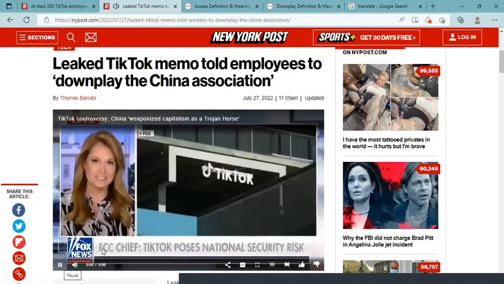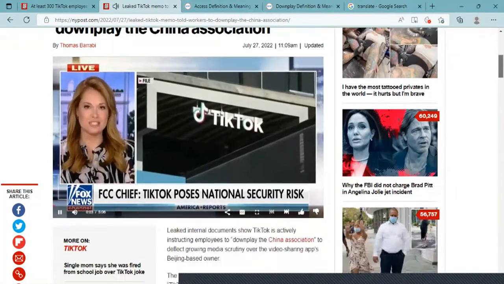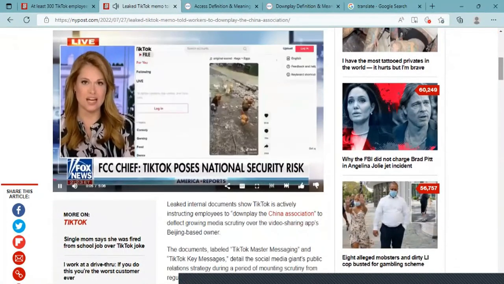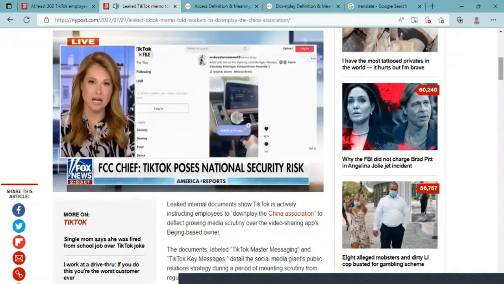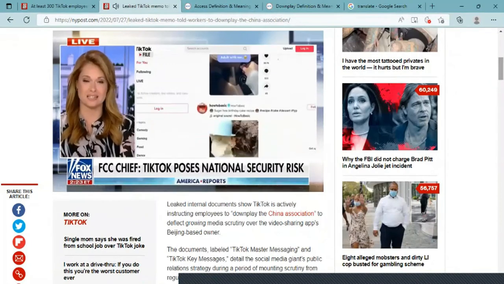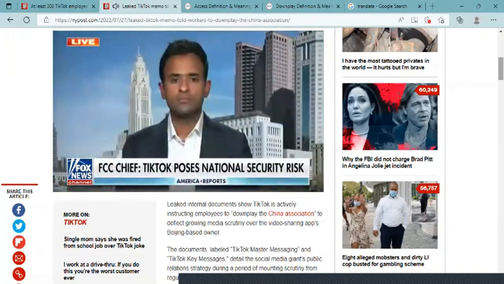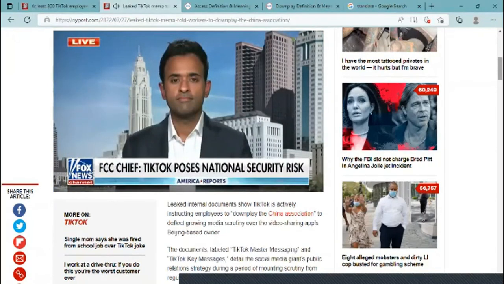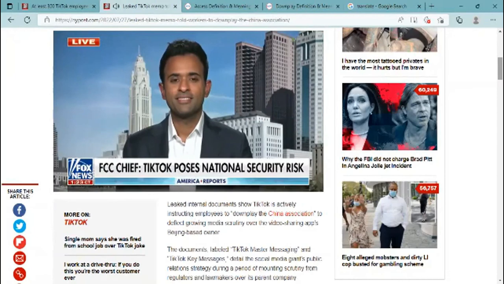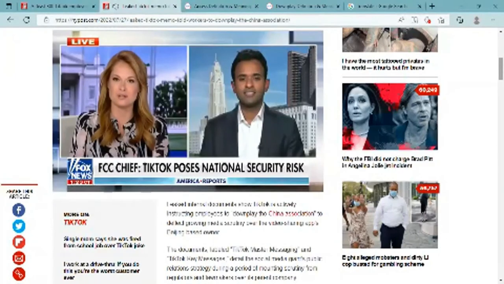Now back to those major concerns over TikTok. The FCC commissioner is urging Apple and Google to remove the app entirely from its platforms. He says it's posing an unacceptable national security risk to Americans. Let's bring in Vivek Ramaswamy. He's biotech entrepreneur and author of Nation of Victims. He's also the executive chairman of Strive Asset Management. Vivek, thanks so much for being with us today.